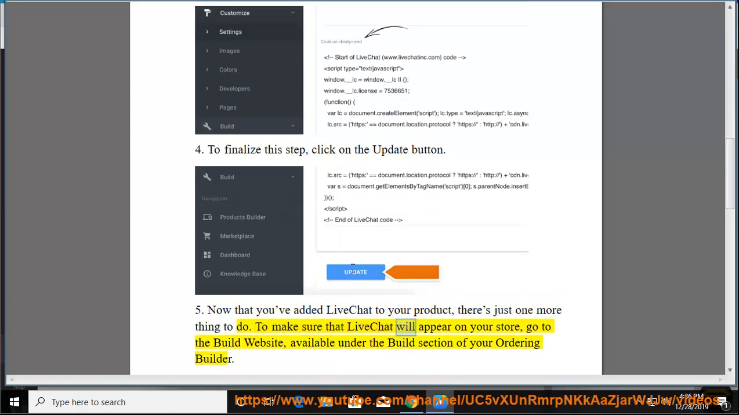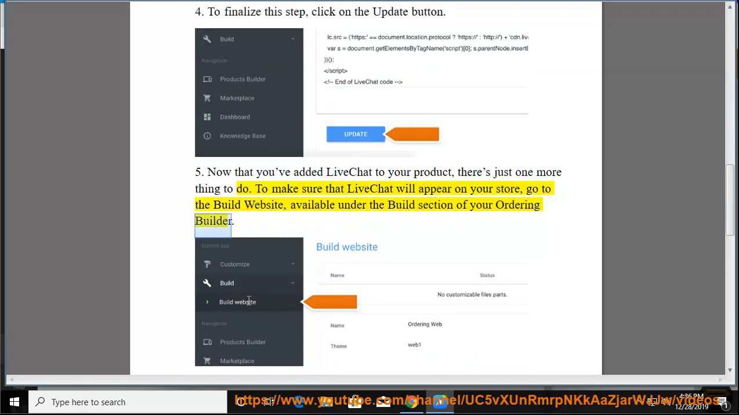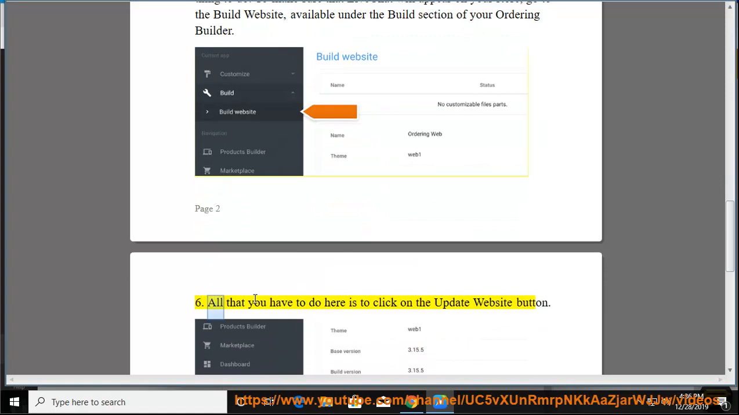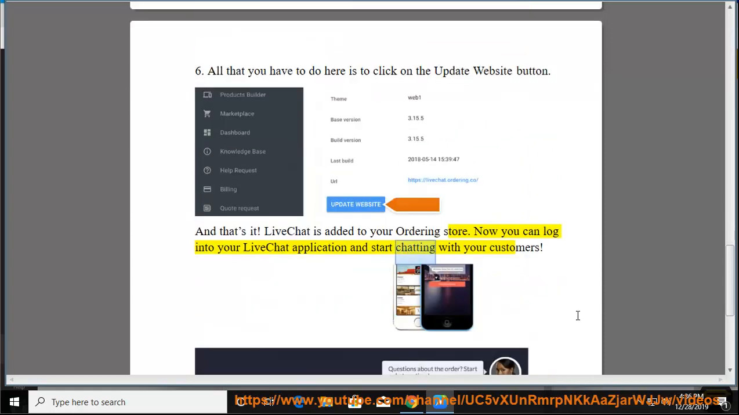To make sure that LiveChat will appear on your store, go to the Build website, available under the Build section of your ordering builder. 6. All that you have to do here is to click on the Update website button. And that's it. LiveChat is added to your ordering store. Now you can log into your LiveChat application and start chatting with your customers.